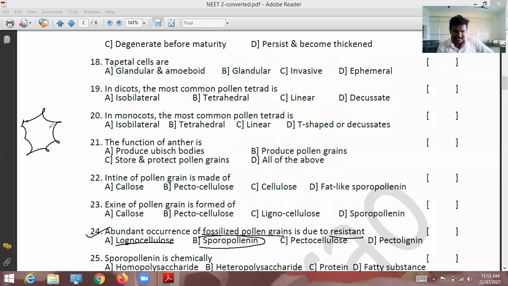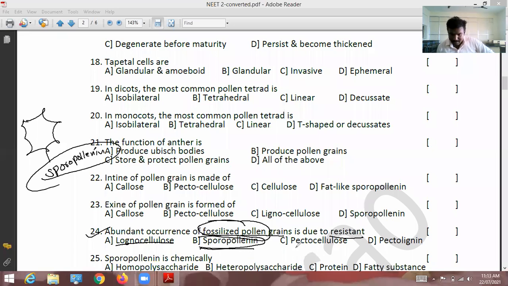Pollen grain is covered by a thick layer called sporopollenin, a biological resistant material. Due to the presence of sporopollenin, the pollen grains can be preserved and stored for a long period of time. That's why these are called fossilized pollen grains. No microorganism, no chemical, no acids are able to destroy sporopollenin. So 24th question, option B is correct.